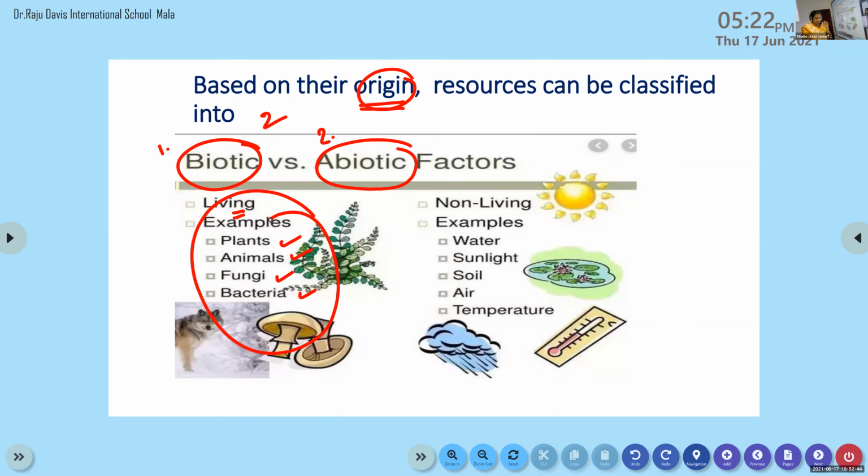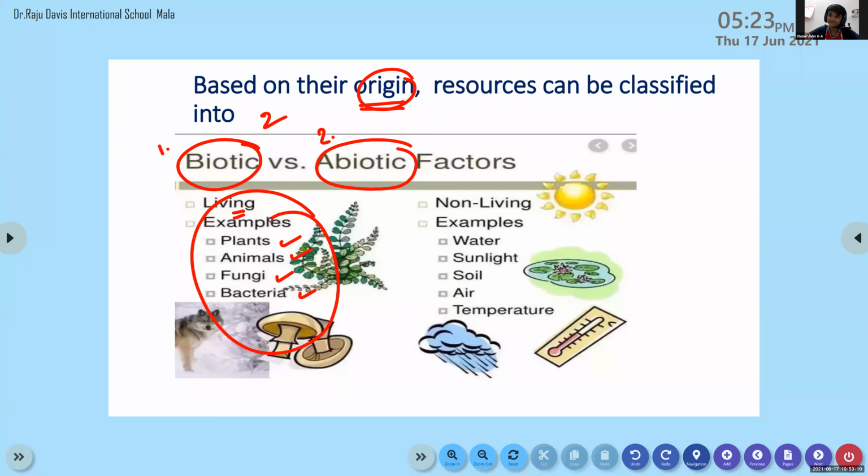He invented the computer. By using his knowledge and his skill, he discovered something new that we are using. Yes or no? So human beings themselves are examples of resources. Any doubt?